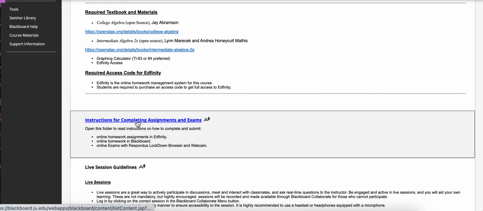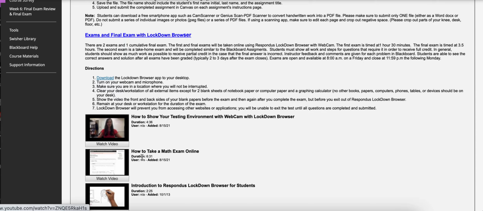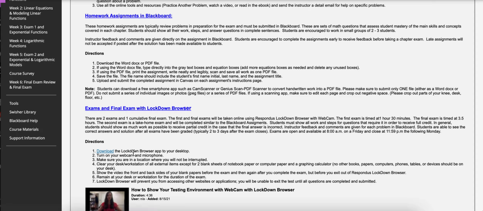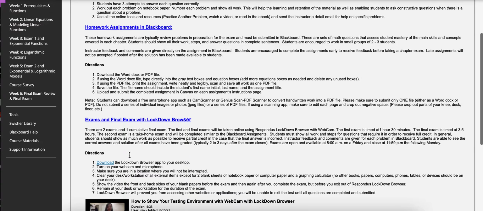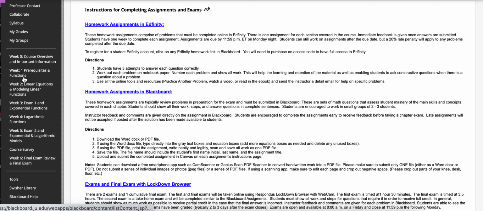Please click on this folder here. When you open this, it gives you instructions on how to complete all the different types of assignments that we'll have this semester, and also how to take your exams online. So there are some videos to help you with that. So again, take some time to watch that video. If you do not have Lockdown Browser on your computer yet, you can download the link here. You'll need that to take your first exam and your final exam online.